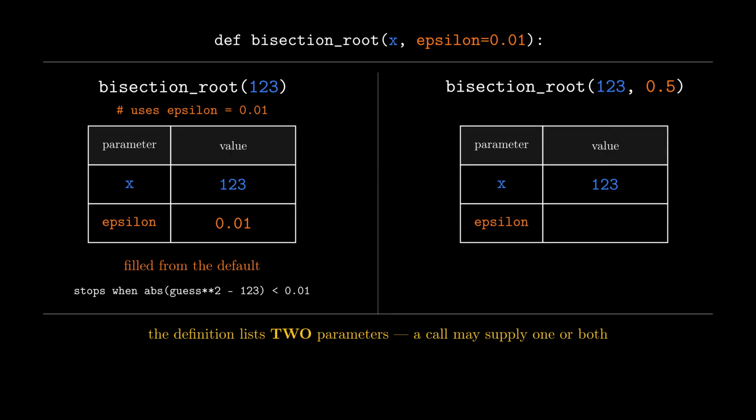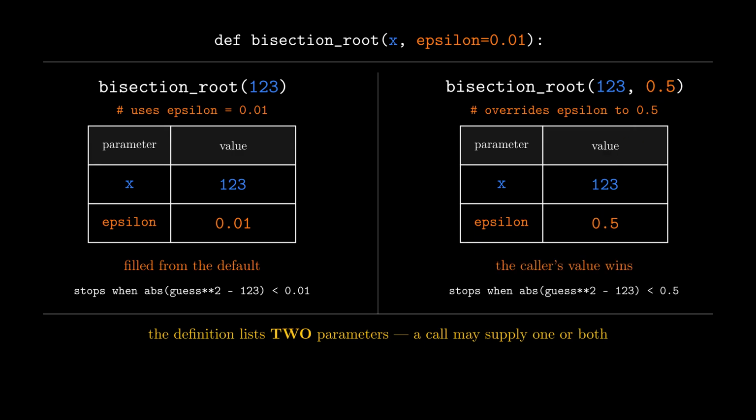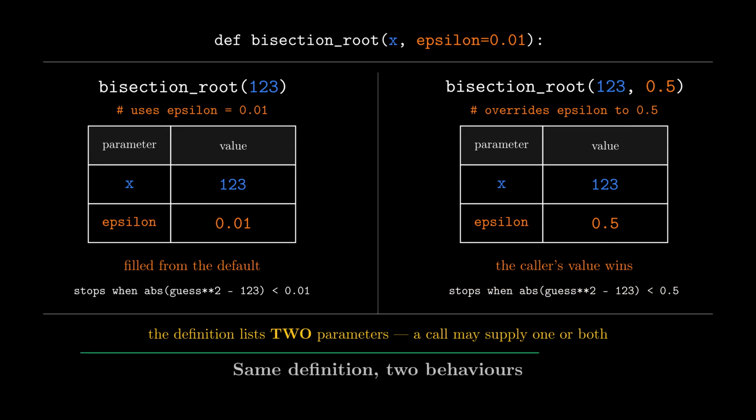And bisection_root(123, 0.5) overrides that default. The value you pass wins and the function now stops once the guess squared is within 0.5 of 123 instead. Same definition, two behaviors, and the caller never had to learn a good default in order to get one.